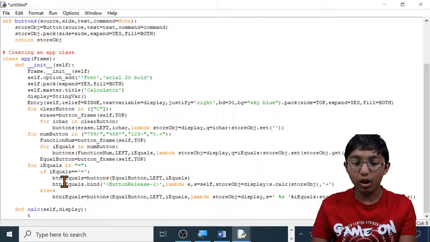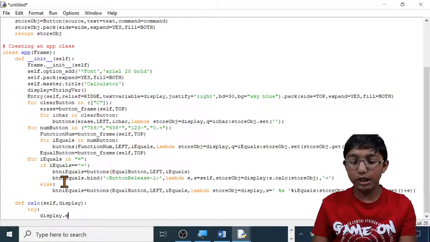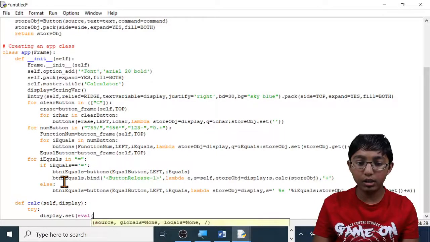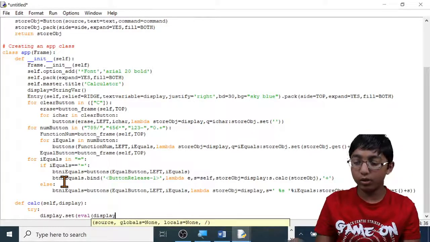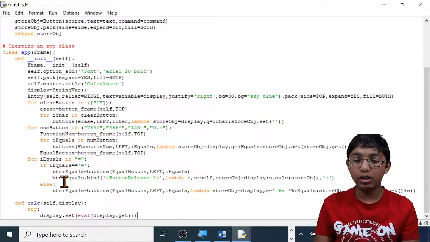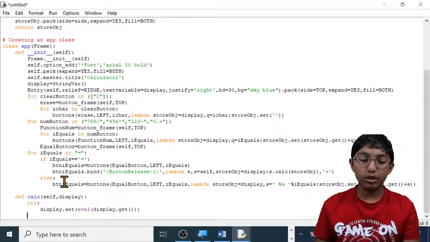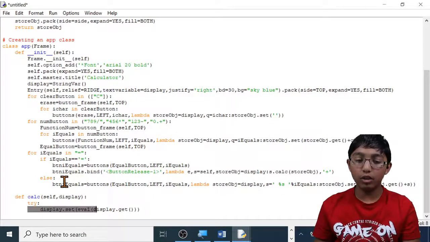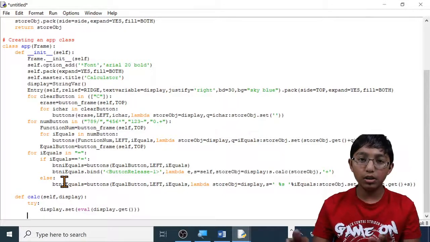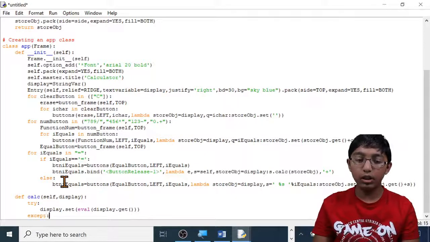I'm going to do try, colon, enter, display, dot set, open brackets, eval, open brackets, display, dot get, open brackets, close brackets, and close brackets a third time. Enter, backspace. So that was, I was saying, try to get a positive signal. Otherwise, now I'm going to do except, colon, enter.